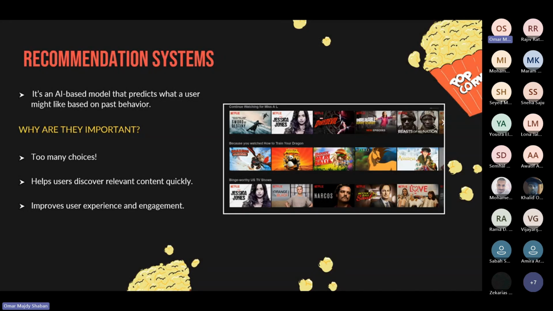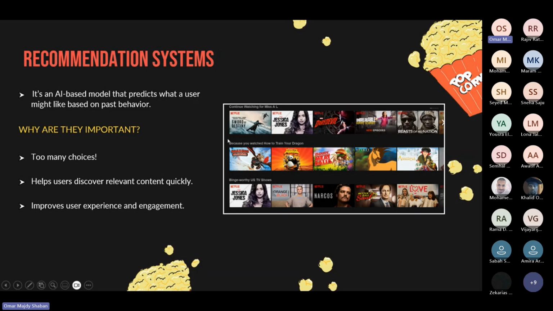Or maybe when you're shopping on Amazon and you see the recommended for you section showing products that match your taste. Even on social media, the posts you see are actually carefully selected based on what you've interacted with before. All of these are examples of recommendation systems at work.